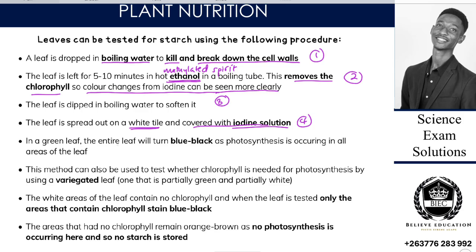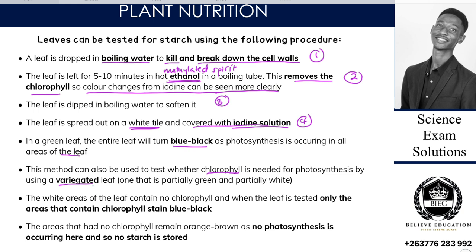In a green leaf, the entire leaf would turn blue black as photosynthesis is occurring in all areas of the leaf. This method can also be used to test whether chlorophyll is needed for photosynthesis by using a variegated leaf. That is a leaf in two colors, where one color is white and the other is green.